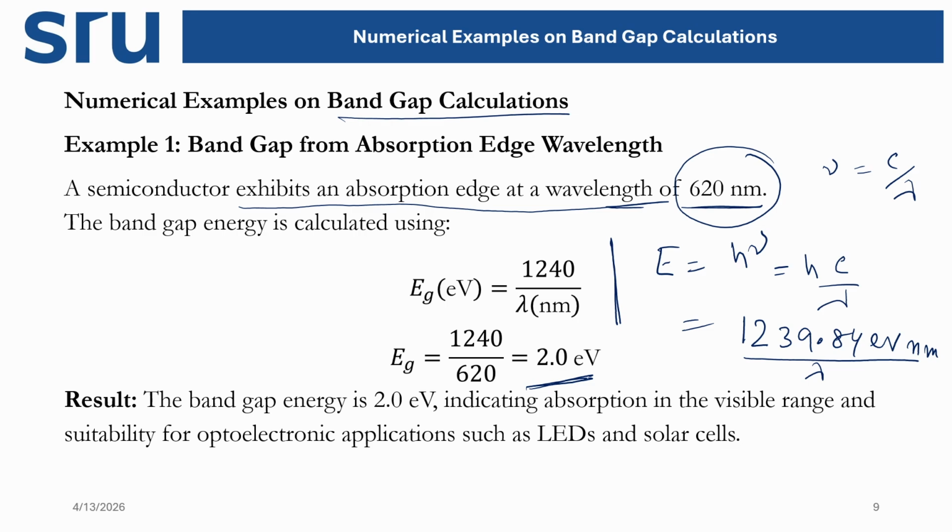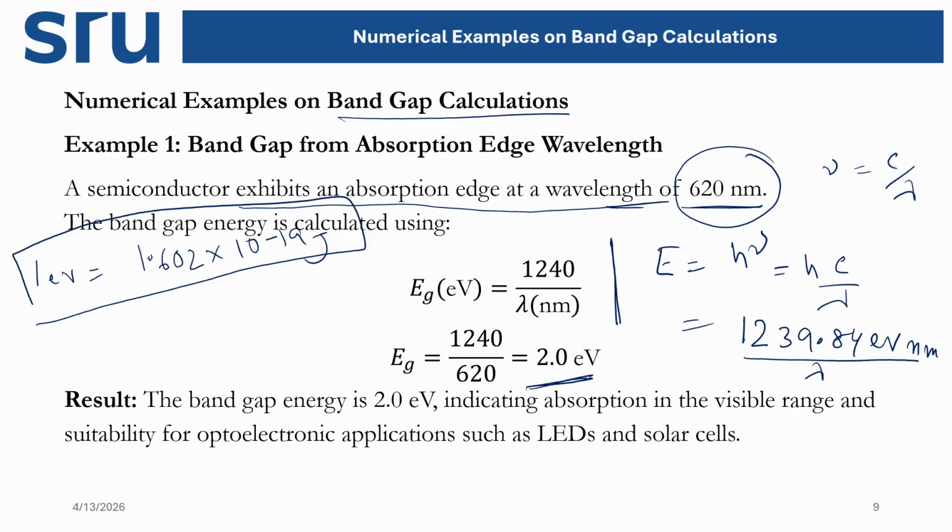So what we have done is convert this from joule to electron volt. How did we convert it? 1 electron volt equals 1.602 into 10 to the power minus 19 joule. So from joule we are converting to electron volt. The simplest way is to divide 1240 by the wavelength in nanometer unit, then we directly get the value in electron volt.